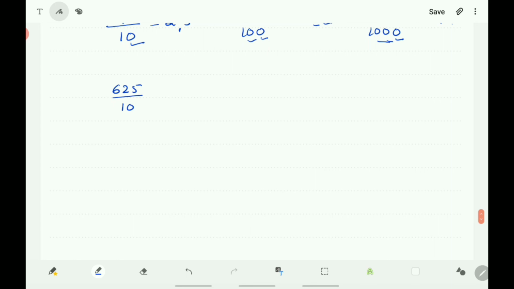If you take one more example, 625 by 10. Here only 1 zero is there after 1. So the point comes after 5 here. That is, it is 62.5. The decimal point is after 1 digit. Next, 625 by 100. Here 2 zeros are there. So you have to put the point, that is 6.25. Here the decimal point is after 2 digits.